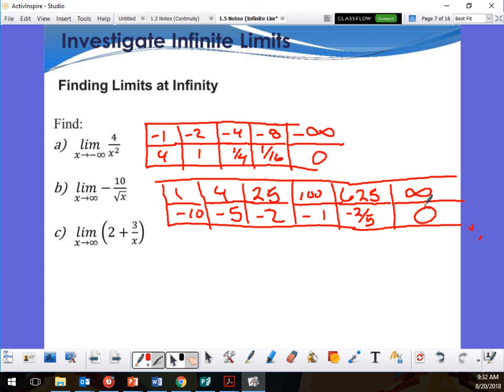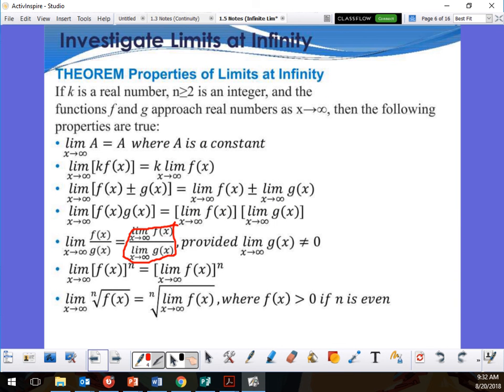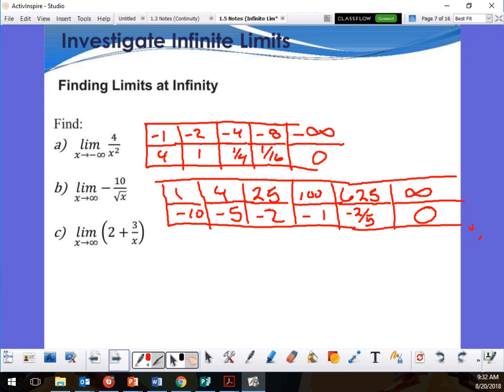Now this next one should be easy, and I'm going to show you why. I showed you those problems right here, and I did that one in red for a reason. What would I do on this one? Limit. Let's break it up: the limit as x approaches infinity of 2 plus the limit as x approaches infinity of 3 over x.